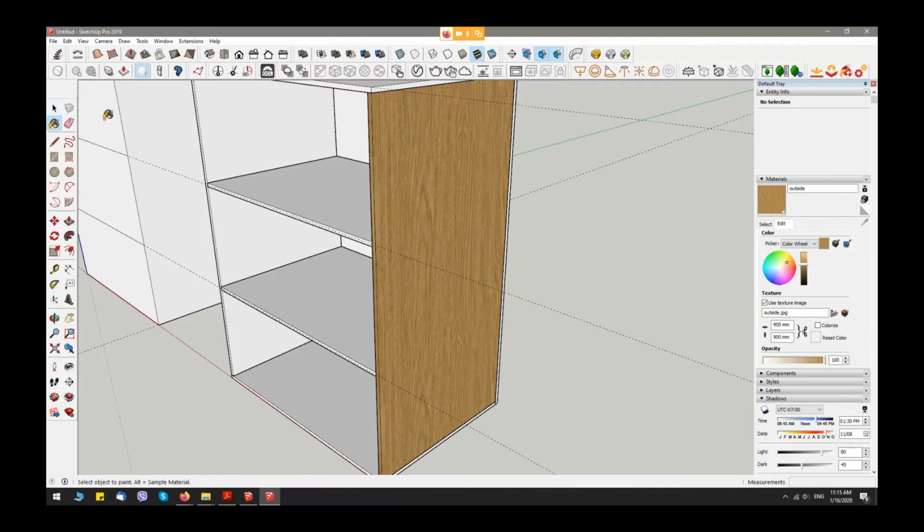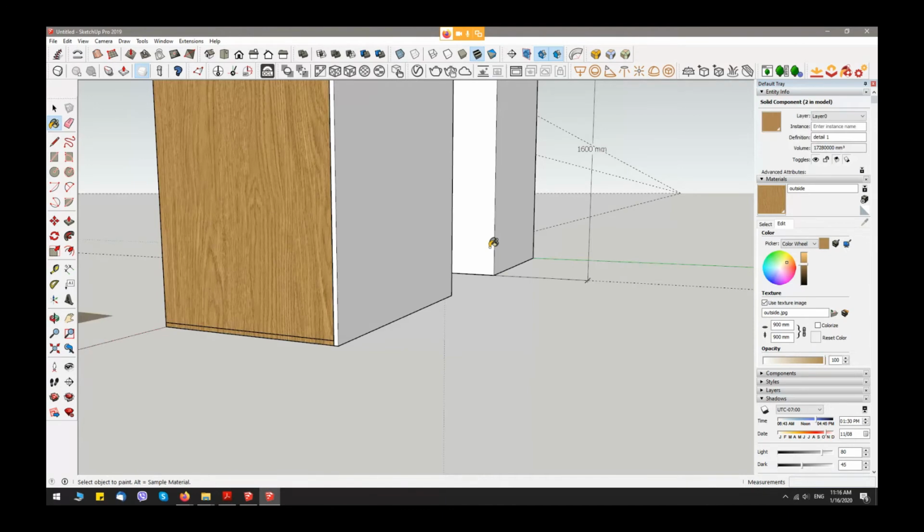I press button on my keyboard, B. This is the shortcut to bucket tool. Hold Alt button and put material to my every single pieces.